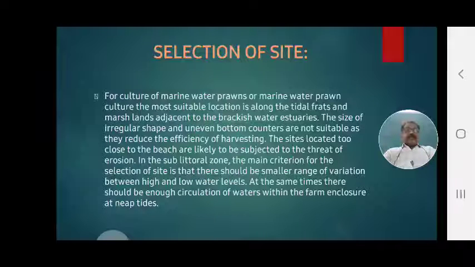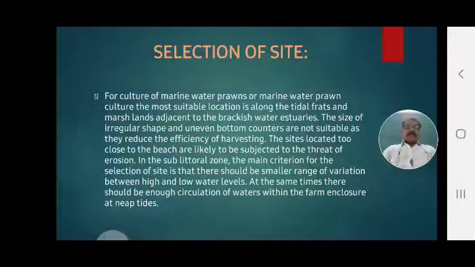That area is the ideal area for the culture of marine water prawns. A suitable location is along the tidal flats and marshland adjacent to the brackish water and estuaries. An irregular shape and uneven bottom are not suitable. The size and shape should be regular, and the bottom should be even, not uneven.